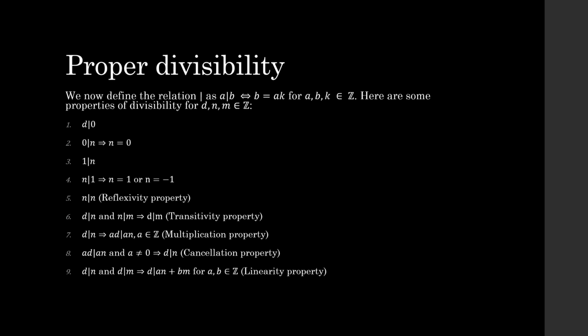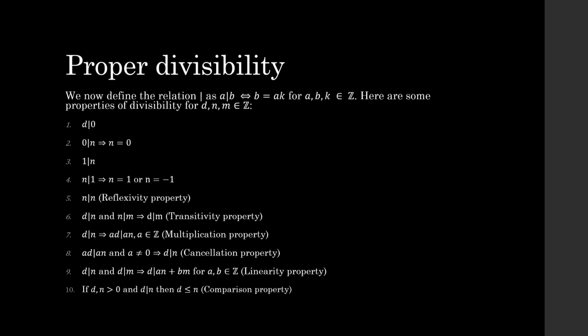Then this is probably one of the most important properties that we're going to be using as well, linearity, which is that if d divides n and d divides m, then d divides an plus bm for any a, b integers. That's quite astonishing. If I take, for example, 3 divides 6 and 3 divides 9, then I can take any linear combination of 6 and 9. So I can take 1,000,000 times 6 plus 64 times 9, and I know that 3 will divide those. And I recommend that you try and prove that as well. It's not a very hard proof.